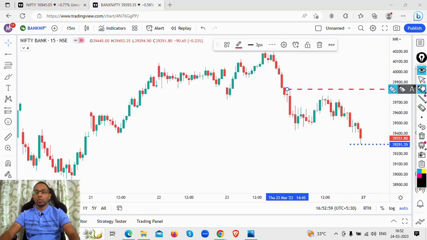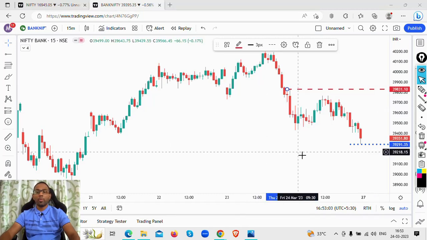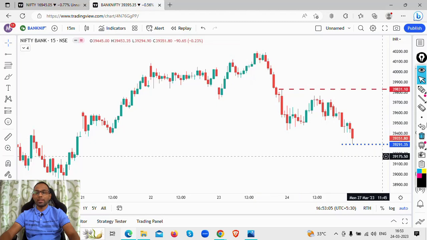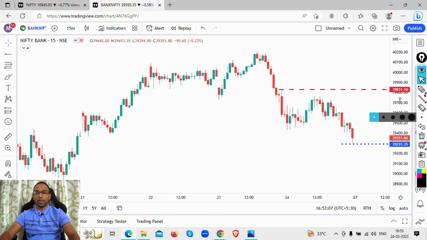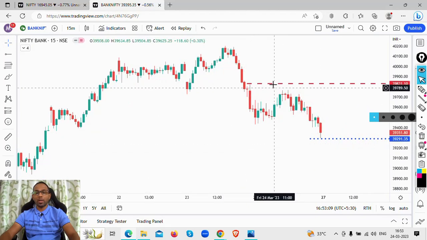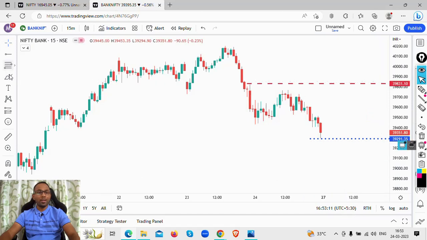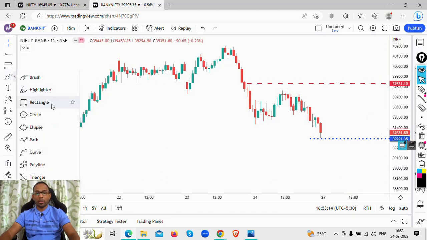So the trade that I am going to prefer on Bank Nifty is on the bearish side. That is, I'm going to look at the short trade. Once I mark my high and the low, I'm going to look at where the resistance is and where the support might come in.